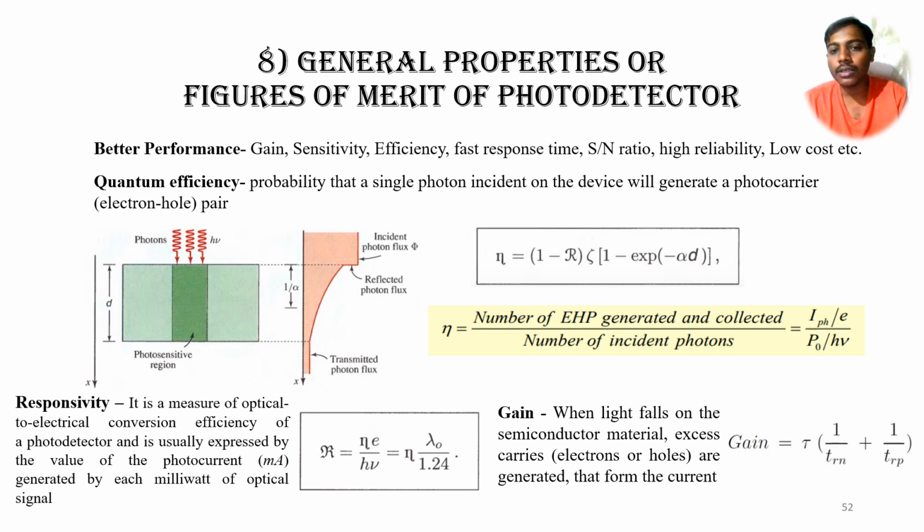We can see eta is equal to the number of electron-hole pairs generated and collected divided by the number of incident photons. We'll also see the definition of responsivity. It is a measure of the optical to electrical conversion efficiency of photodetectors and is usually expressed as the photocurrent in milliamperes generated by each milliwatt of optical signal. We can see the formula of responsivity, and we can also see the gain, which is the combination of input and output.